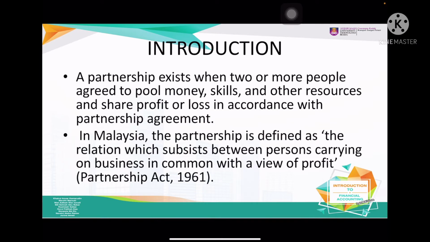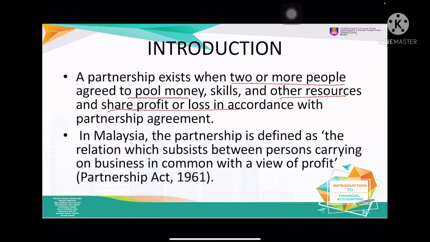So our introduction: partnership exists when two or more people agree to pool money, skills, and other resources and share profit or loss in accordance with the partnership agreement. So it means that here two or more individuals agree to combine together to share their money, their expertise, and everything to form a partnership.